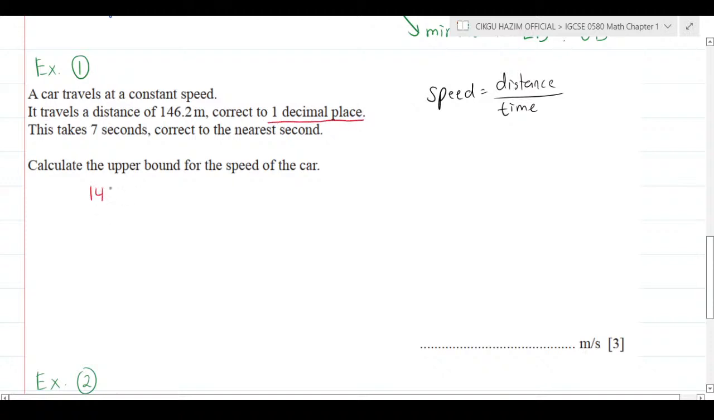So 146.2 meter, and they say correct to one decimal place. So one decimal place is 0.1. What's the next thing? Divide by 2, you're going to get 0.05. Then you plus minus with 0.05. So here plus with 0.05 and here minus with 0.05. Your lower boundary is going to be 146.15 meter, and here would be 146.25 meter. Okay, I hope it's clear.